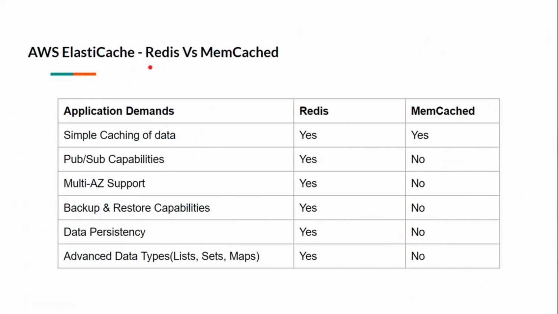Now the question is when to choose Redis or when to choose Memcached based cache storage. If your application demands simple caching of data, you can choose either Redis or Memcached based cache storage. If your application demands publisher or subscriber capabilities, you have to choose Redis based cache storage. If you want multi-AZ support, then you have to go with Redis based cache storage in AWS. And if you want backup and restore capabilities, you can go with Redis based cache storage. And if you want to store advanced data types like lists, sets or maps, you have to go with Redis based cache storage.